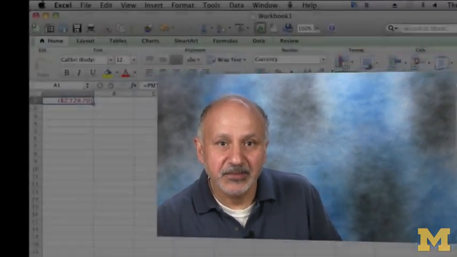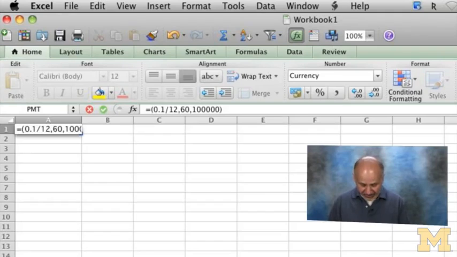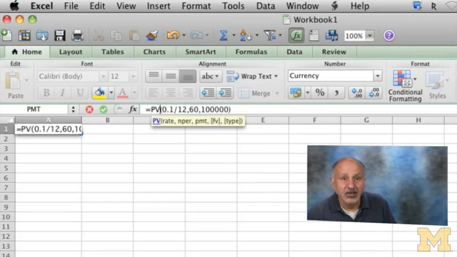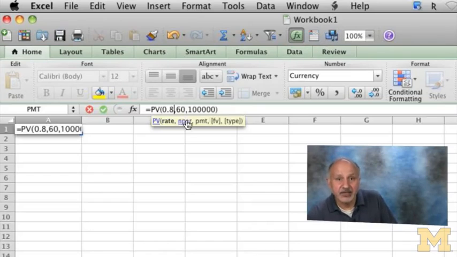Okay, Excel. So this is not a PMT problem. I know the PMT. So what am I going to do? Please recognize you've time traveled to year 60. Why have I time traveled to year 60? Because I know how to figure out the present value of something starting 1 year from now. And at 60, I know at 61 I'll need 100,000. So the interest rate, and we are doing this annually, so we don't want to do the monthly thing, is 0.08, I believe. And how many periods?